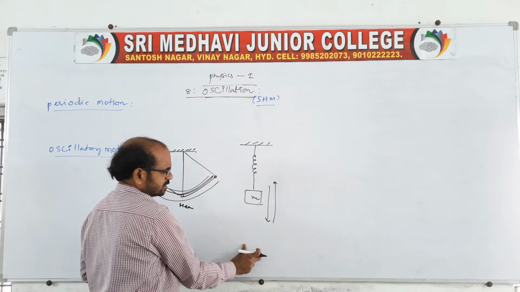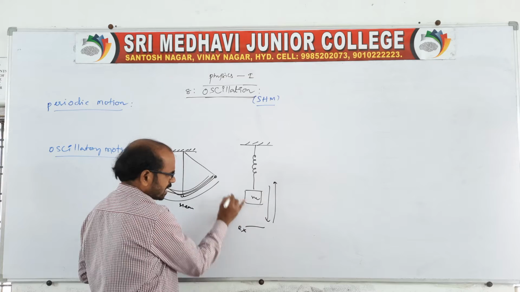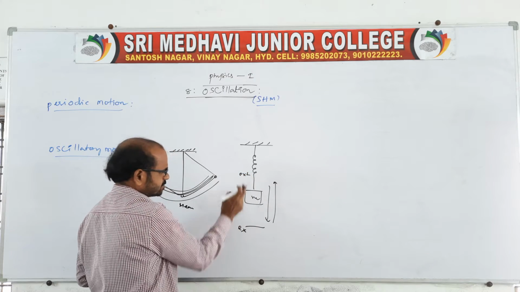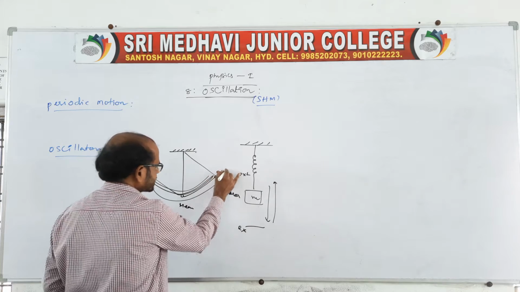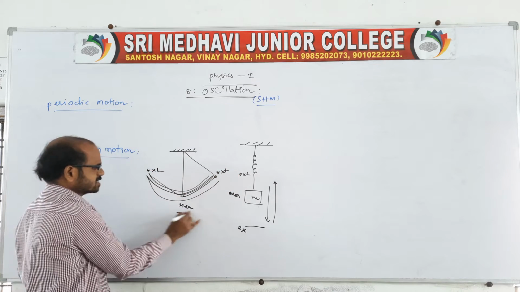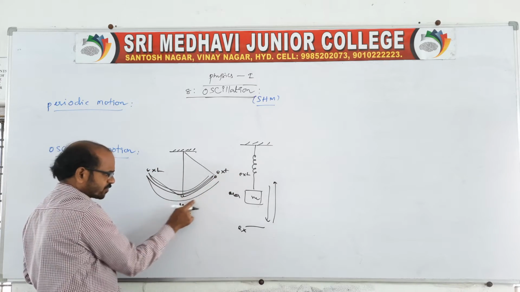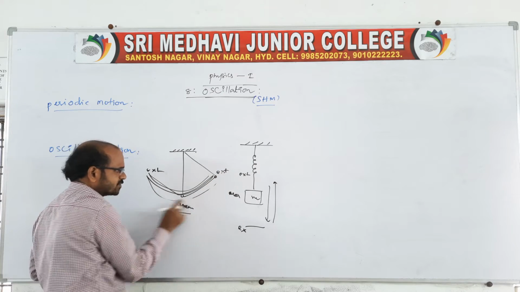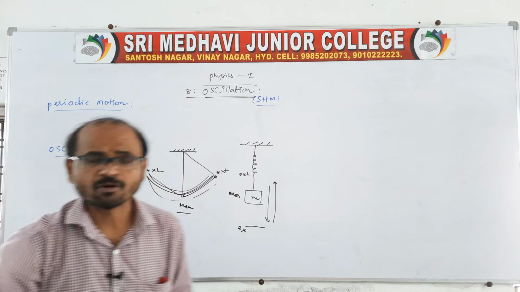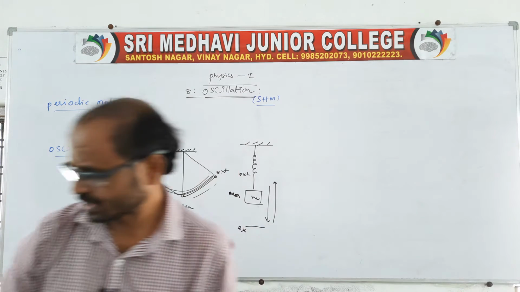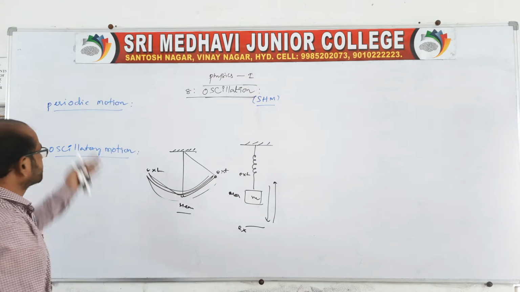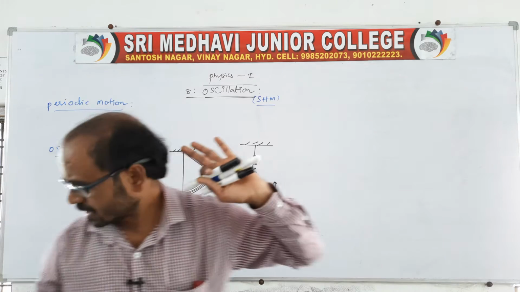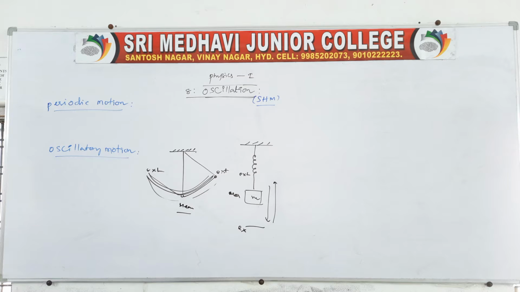It is pulled down, therefore it comes to the extreme position, and again it comes to the mean position, then again extreme. So extreme, mean, and here also extreme. That to and fro motion of a body we can call oscillatory motion. So one is periodic motion, and one more is oscillatory motion. Oscillatory motion is nothing but the to and fro motion of a body about a fixed point.